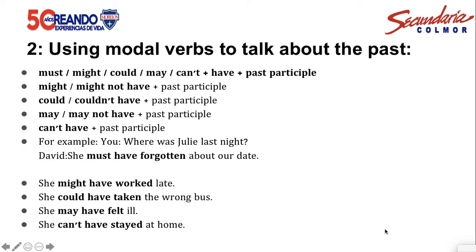Another is she might have worked late. She could have taken the wrong bus. Or another example is she may have felt ill. Or another one is she can't have stayed at home.